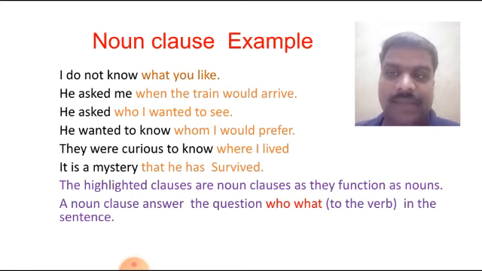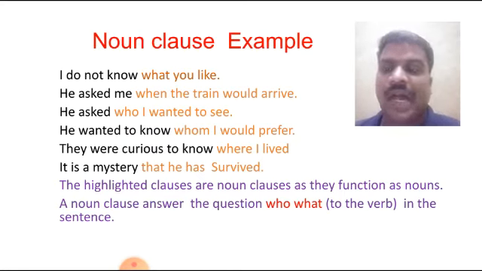See, once again keep in mind, it is very important, because in an exam you have to identify different clauses. For example, they will give sentences like this: I wanted to know whom I would prefer. Identify the clause from the statement.